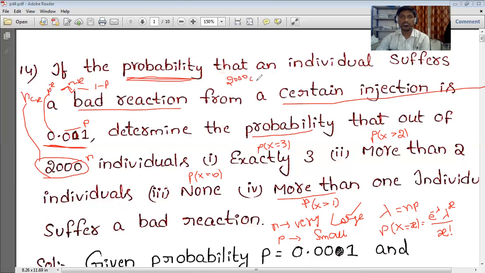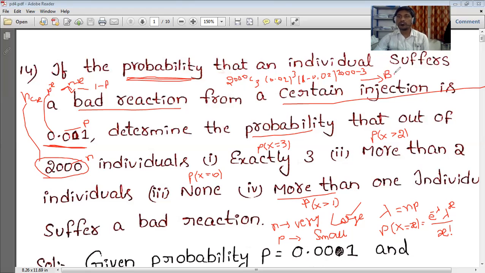So for that, 2000 C3, and p is nothing but 0.02 whole power x, that is whole power 3 for the first column, and 1 minus p is 0.02 whole power n minus 3, that is 2000 minus 3. See how big a calculation we have to do here. 2000 C3 0.02 whole cube, times 1 minus 0.02 whole power 2000 minus 3. So this much we need to apply for binomial distribution.